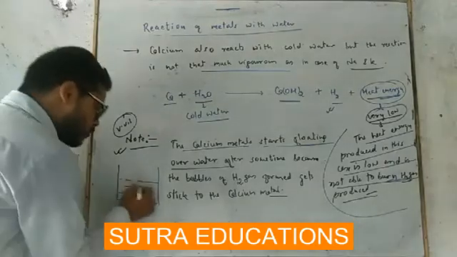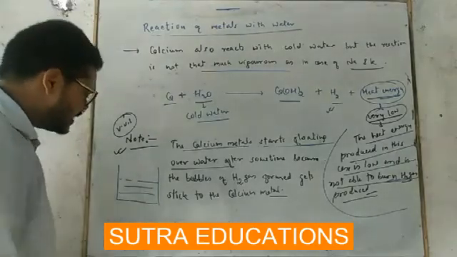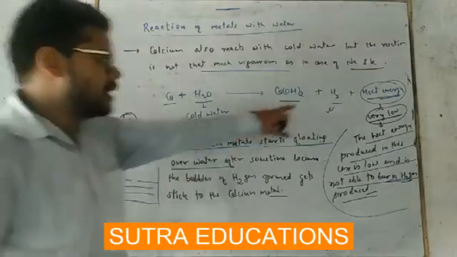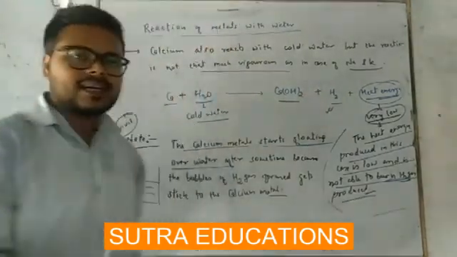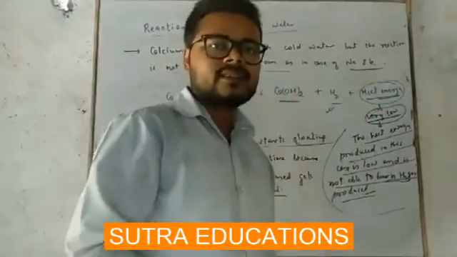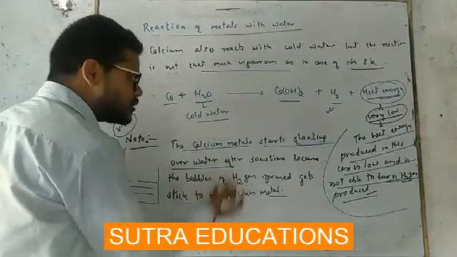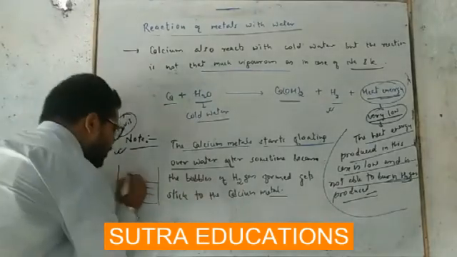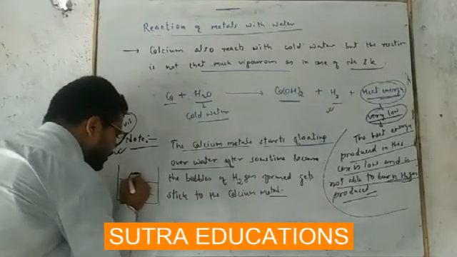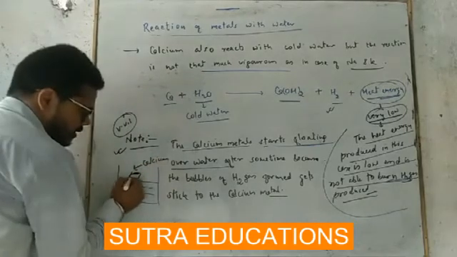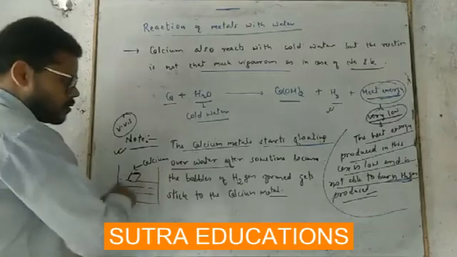So once you insert calcium, then after some time what will happen? Hydrogen gas will be produced, and this hydrogen gas will stick to the surface of calcium, and due to the bubbles of hydrogen gas, the calcium metal will start floating over the water.